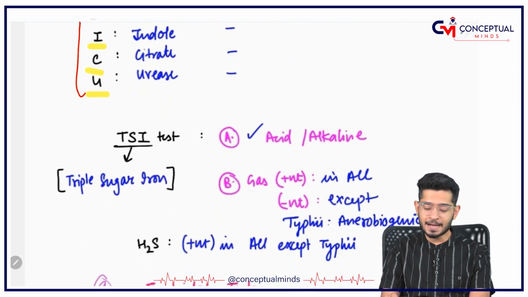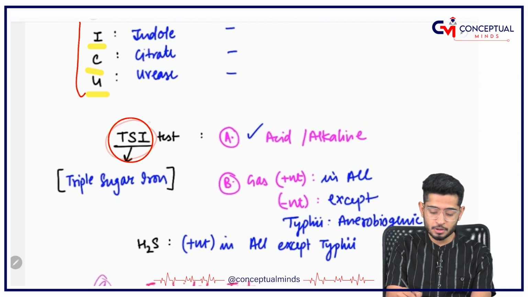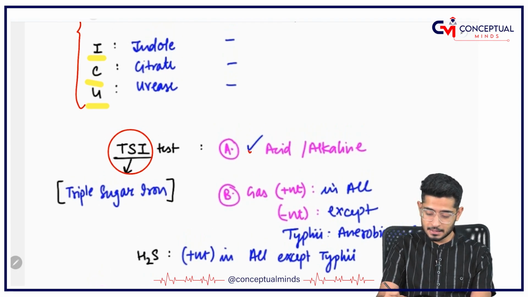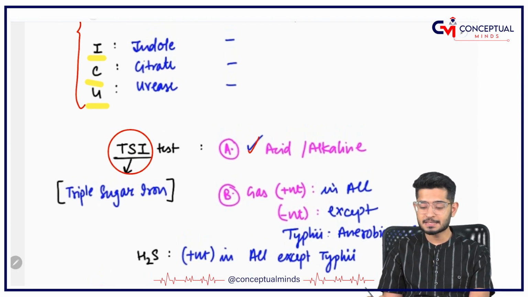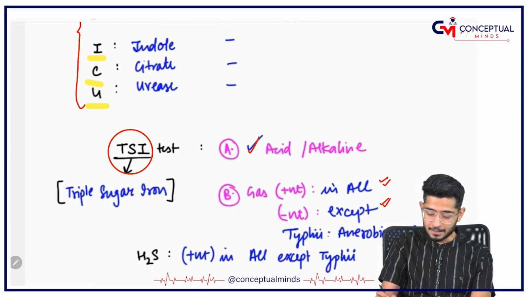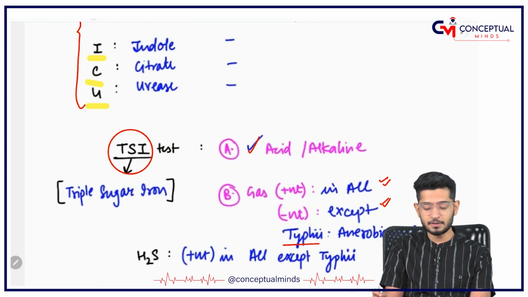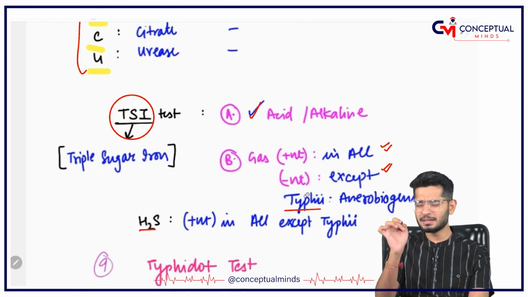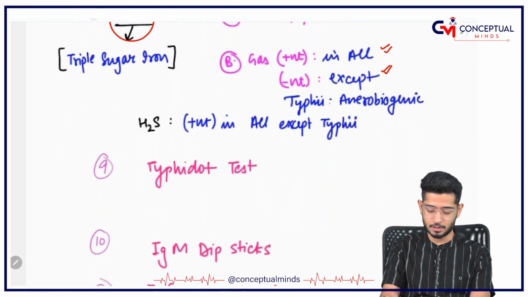And if I talk about the triple sugar iron test, yes, it is going to show acid on acid, or alkaline slant acid butt, and gas is present in all except Typhi. Typhi does not show H2S, or you can say a little less, like that you can remember.